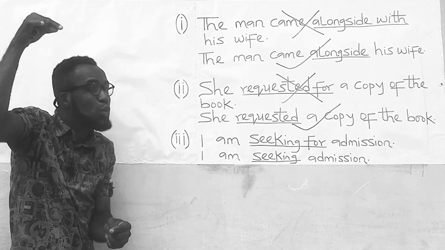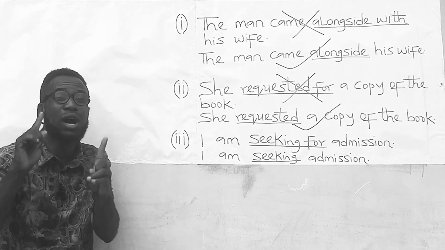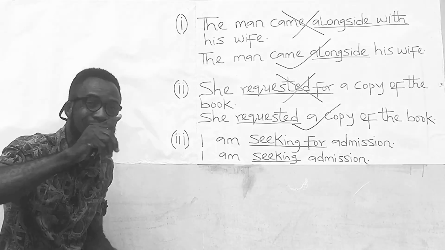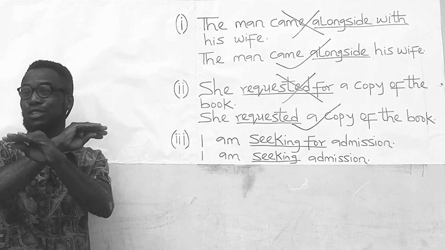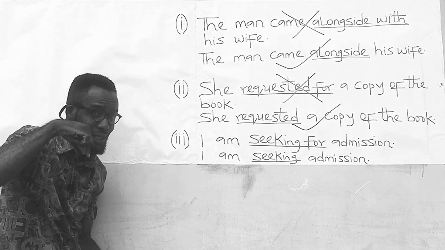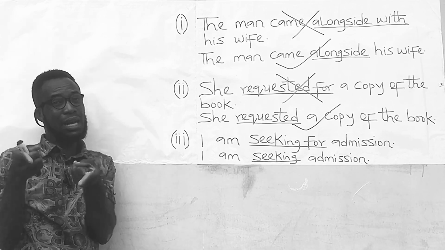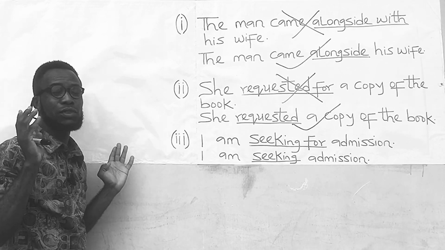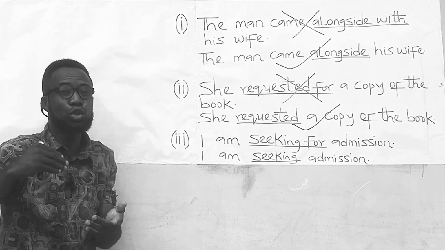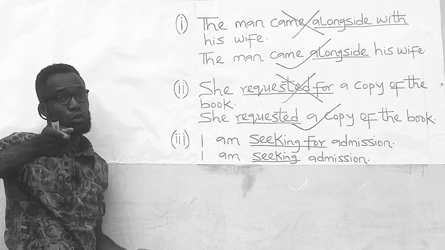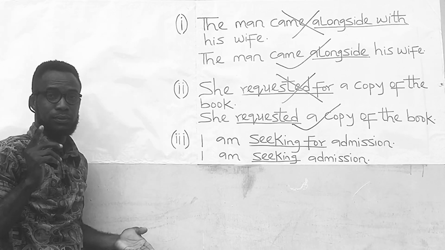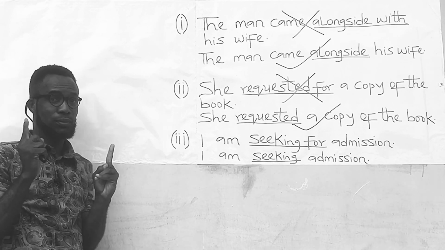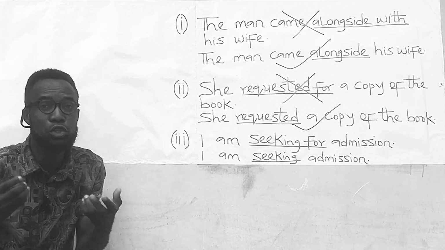But you can make a request for something. In that case, you are using it as a noun, no longer as a verb. But as a verb, it does not take a preposition. I believe that is understood. The same thing is applicable to demand. Demand as a verb does not take a preposition. It does not carry the preposition for. You don't demand for something. Rather, you demand something. It is when demand exists as a noun that it can carry the preposition for.